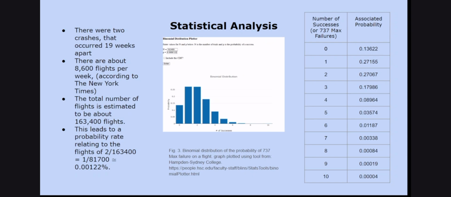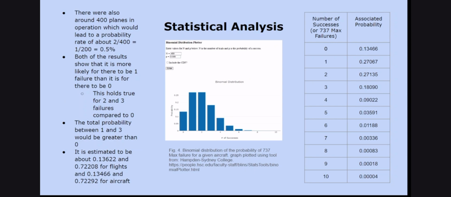0.00122%. The chart and table show the binomial distribution showing the respective probabilities of the amount of failures. There were also potentially 400 planes in operation, which may lead to a probability rate of about 2 over 400, which is equal to 0.5%. The table and chart are similar to the previous ones. Both of the results show that it is more likely for there to be one failure than it is for there to be zero. And this holds true for 2 failures and 3 failures compared to 0.